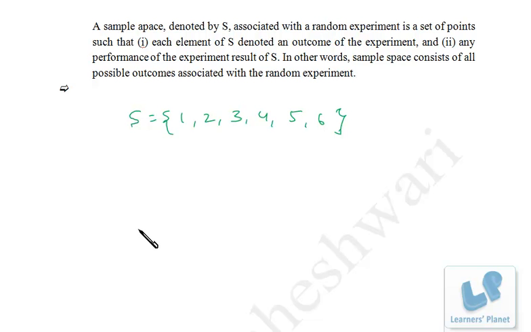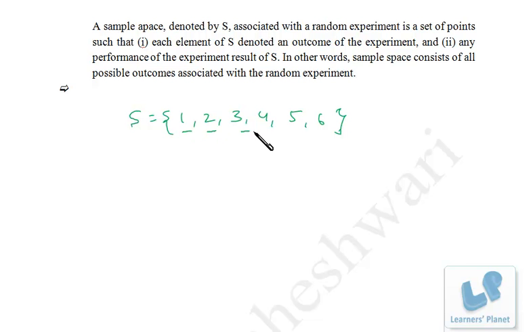Now what's probability exactly? Probability means the possibility of occurrence of an event, right? Suppose we are throwing a dice and the possible outcomes are 6, like 1, 2, 3, 4, 5, and 6. Now I have to find out the possibility of maybe an even number. If we throw a dice, what are the chances of getting an even number, right?